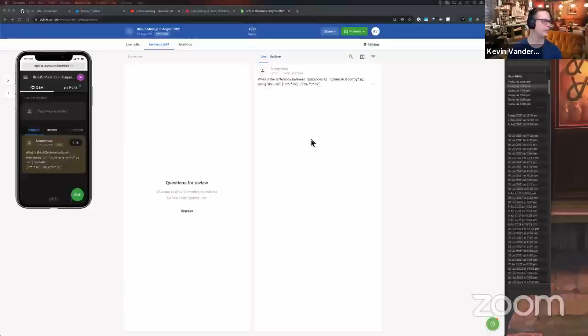We got one in here. What is the difference between references and include in TS config? For example, using include, and then there's a globbing pattern for /*/.ts and libs/data.ts. I can't even visualize what that looks like. Great call. Let me point that out. Hang on. Let's peek behind the curtain. Share. This will work. There we go.